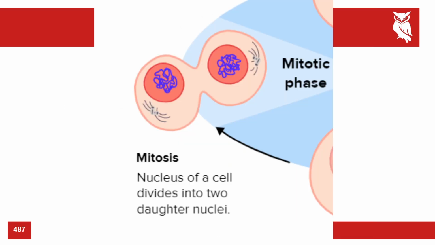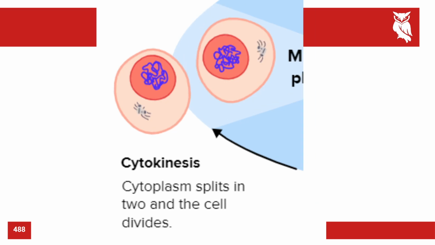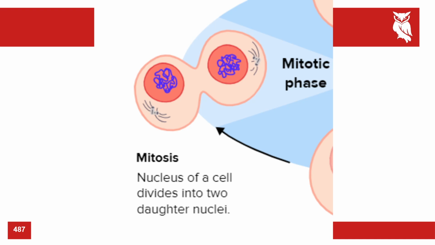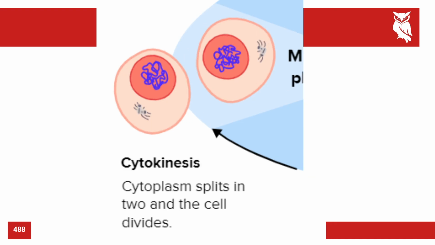All right, so in mitosis, the nucleus of the cell divides into two daughter nuclei. Cytokinesis, again, is the split of the cell. So here, mitosis is complete. You've got two different nuclei. And in the next one, it is cytokinesis. The cytoplasm splits into two.